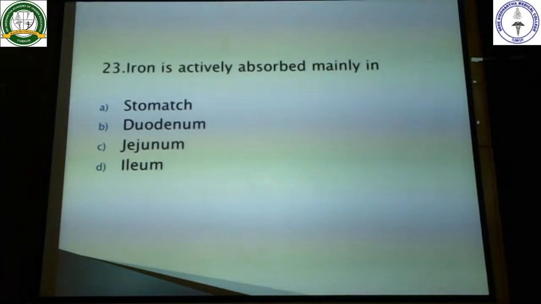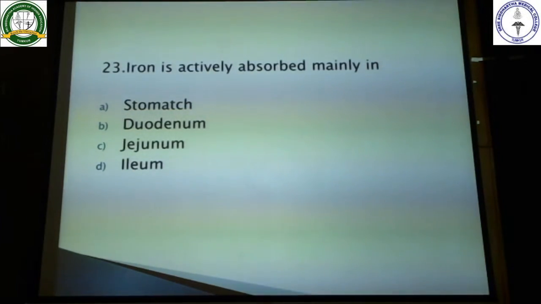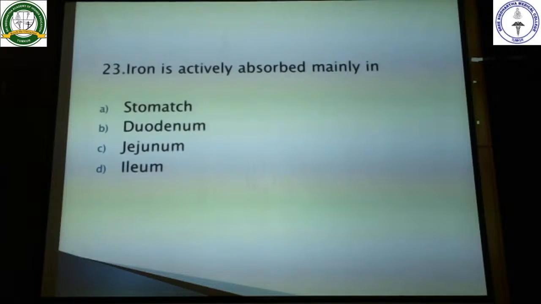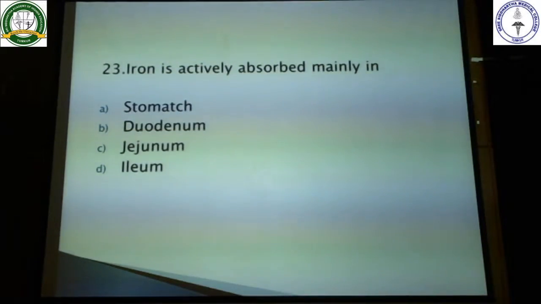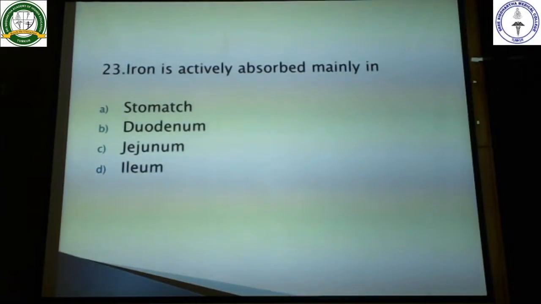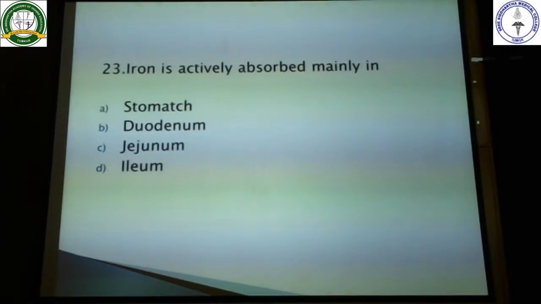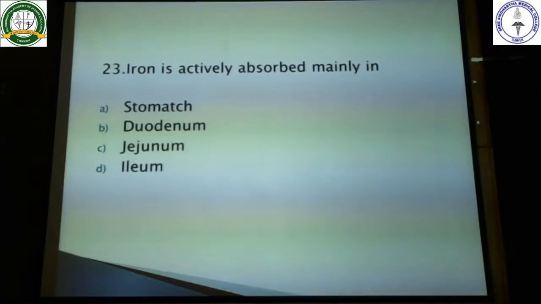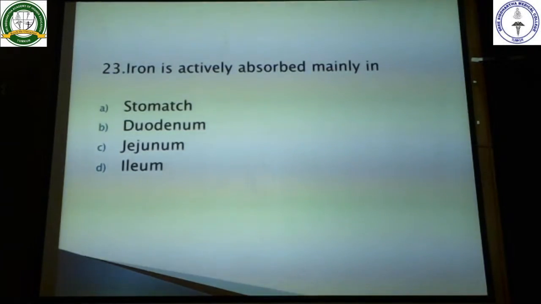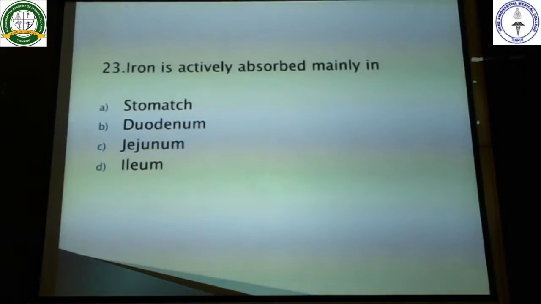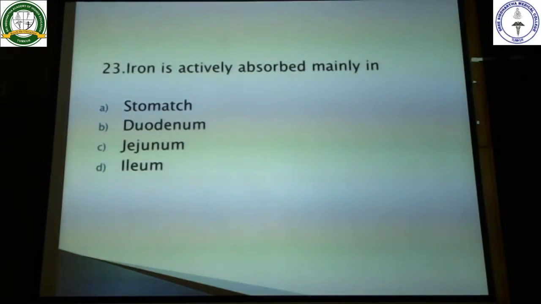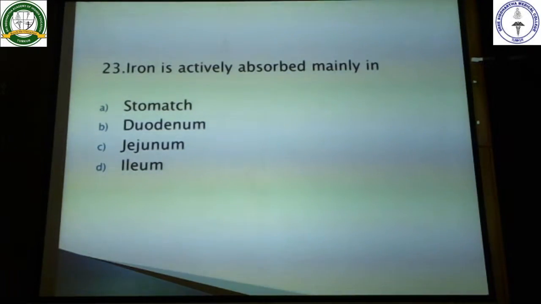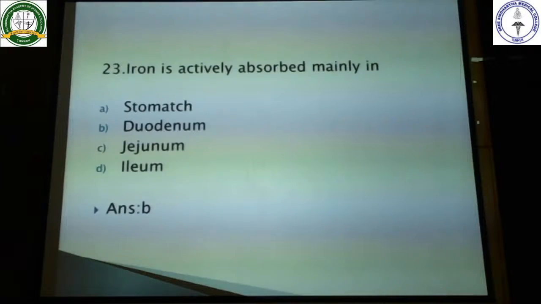Actually what happens is, in the stomach, this iron binds to R protein and the intrinsic factor. Sorry, I was talking about vitamin B12. So iron is absorbed in the duodenum. Iron is majorly absorbed in the duodenum. So here the option is duodenum.